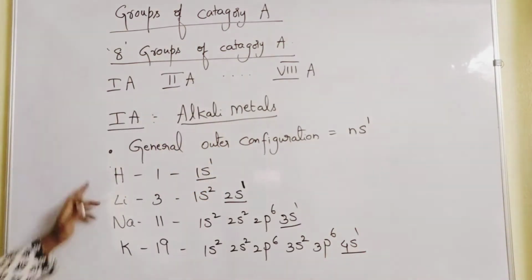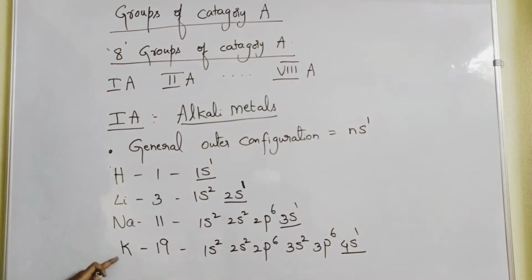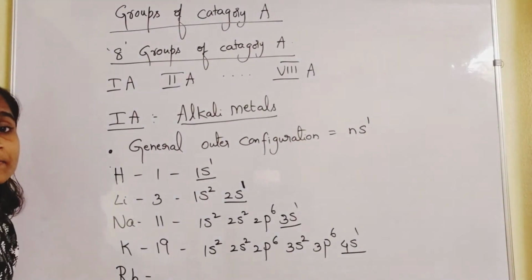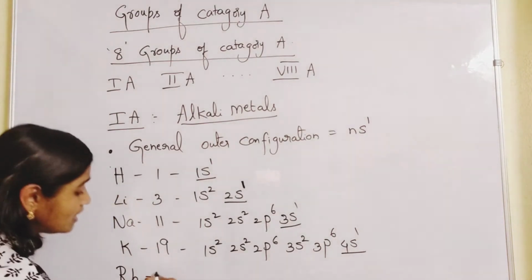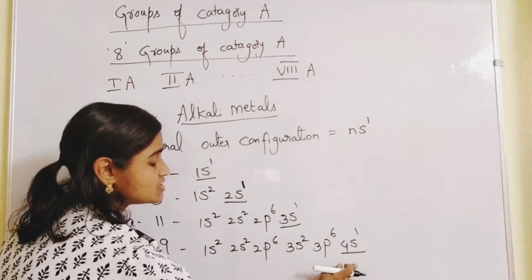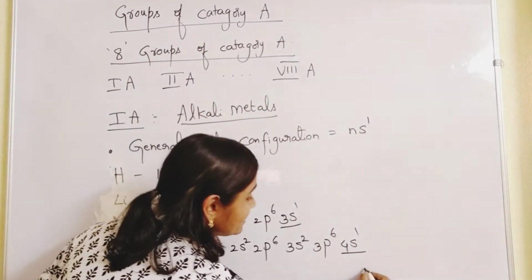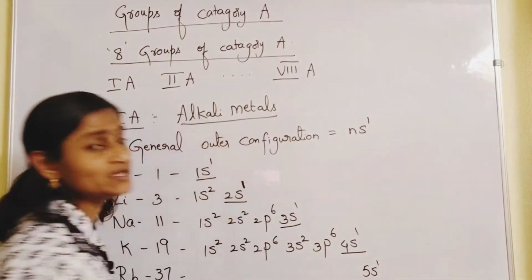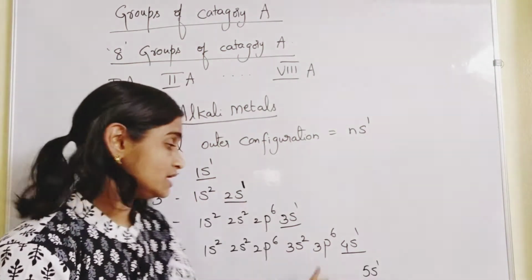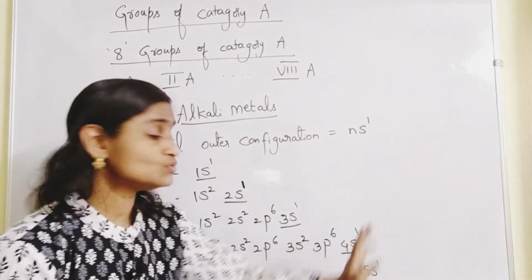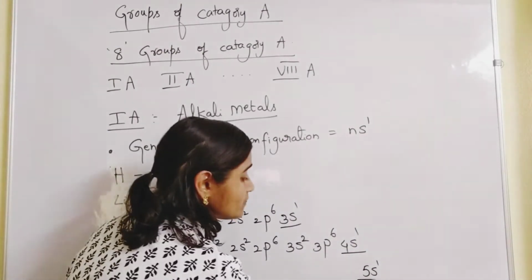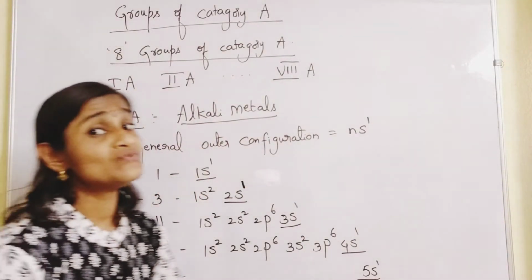Hydrogen, lithium, sodium, potassium, rubidium, Rb. Rubidium's atomic number is 37. If you keep writing the configuration, 1s2, 2s2, 2p6, 3s2, 3p6, 4s2, 3d10, 5s2, and then 5s1, you will find 5s1 in the last orbit of rubidium.